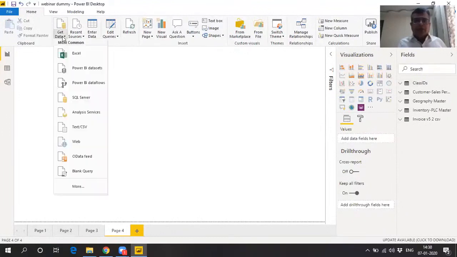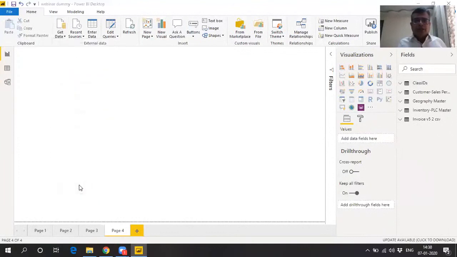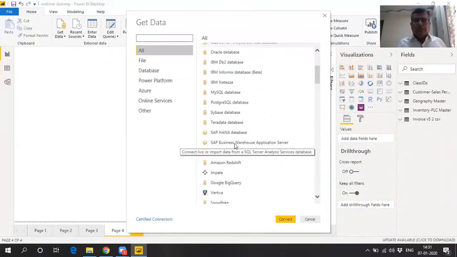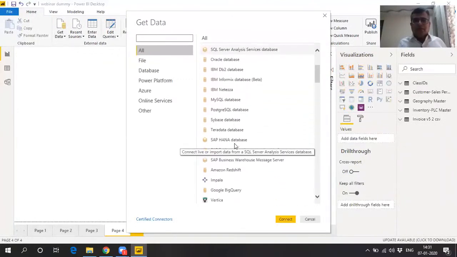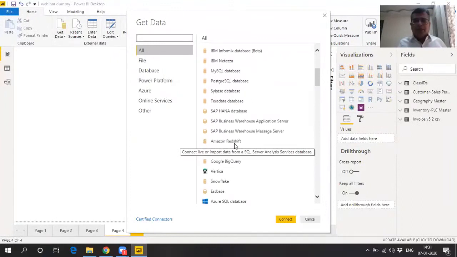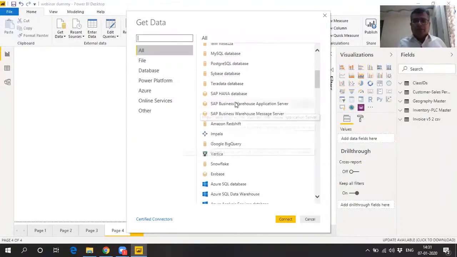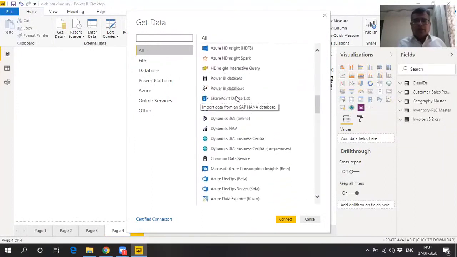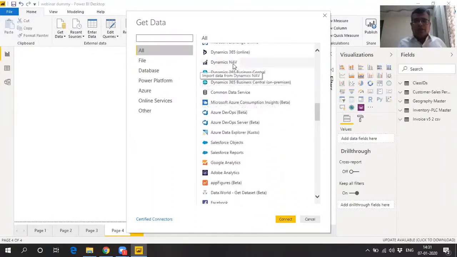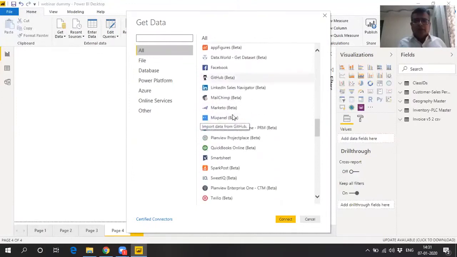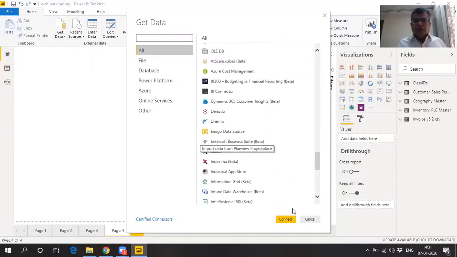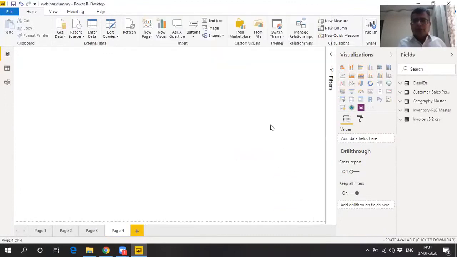You just click on Get Data and see the number of sources Power BI can pull data from. Excel, CSV, etc. are very established ones, but there are also IBM database, Microsoft Azure, Amazon Redshift, SAP HANA, and a lot of other options, including Facebook, Dynamics AX, LinkedIn, MailChimp, and so on. So there is an amazing possibility of pulling in data.